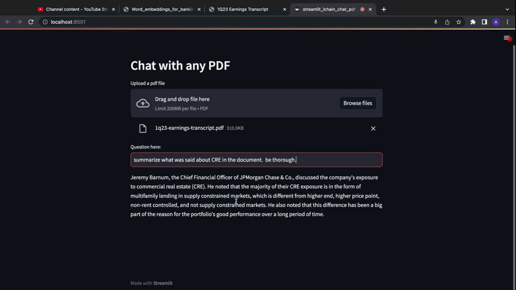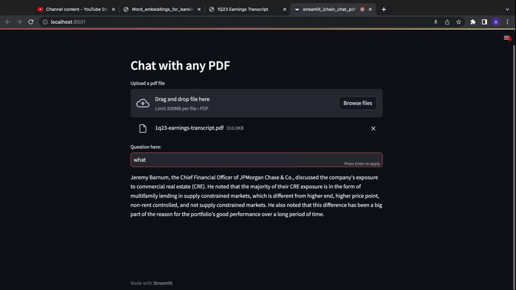So certainly there's probably more said about CRE than what we see here, but yeah, it's pretty good, because it says they noted the majority of the CRE exposure is in multifamily, etc., etc. So yeah, large language models are very powerful with in-context learning, and it's certainly what you're seeing here.